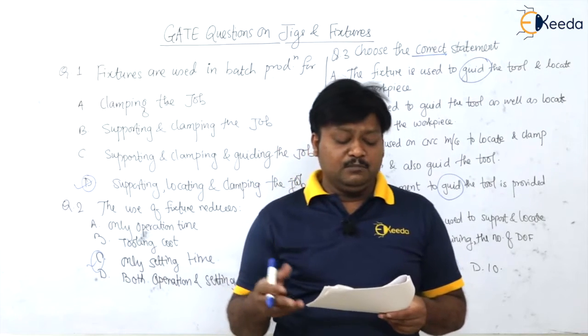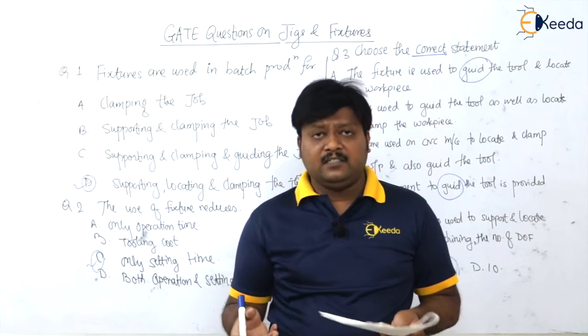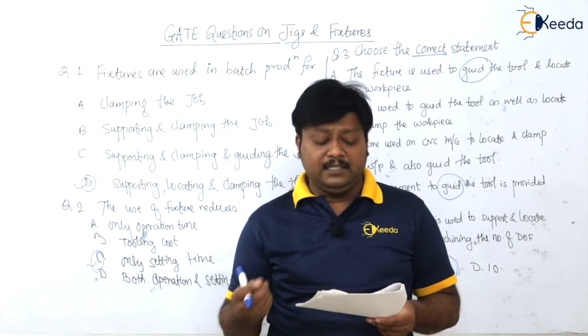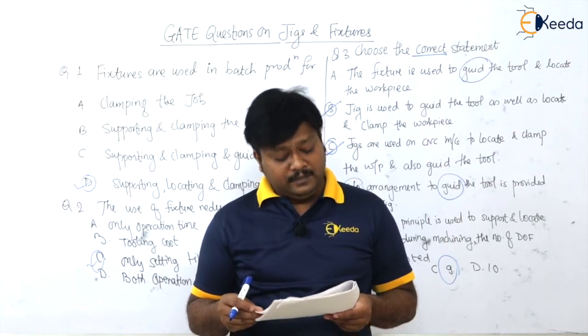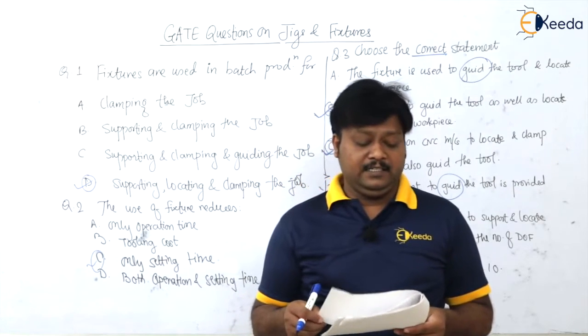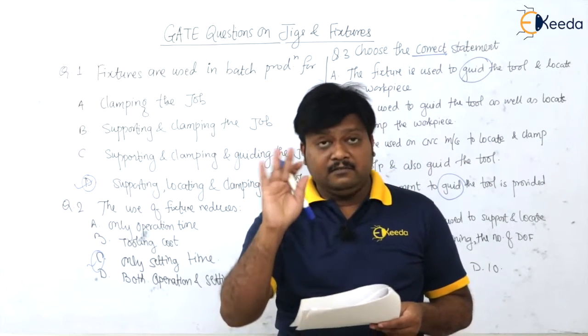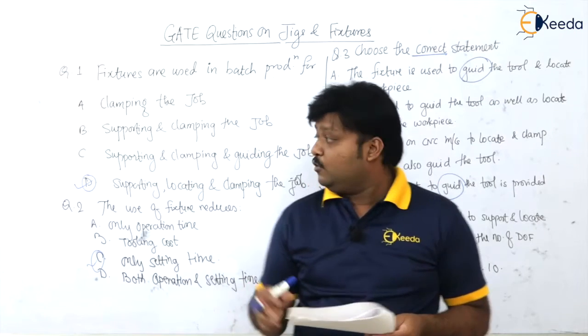So these are simply what? The locators. These pins are what? The pin locators on the primary datum face. So option B is correct. You can listen very carefully to the question. I am not writing here.